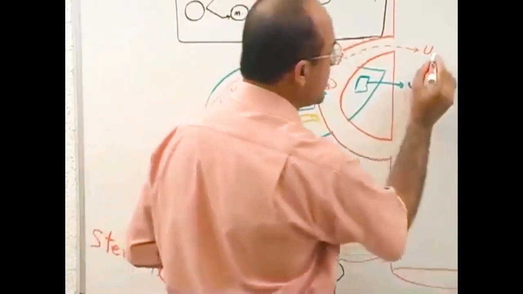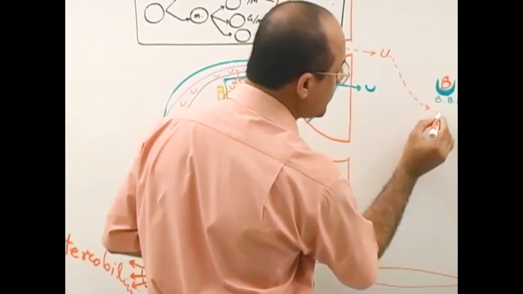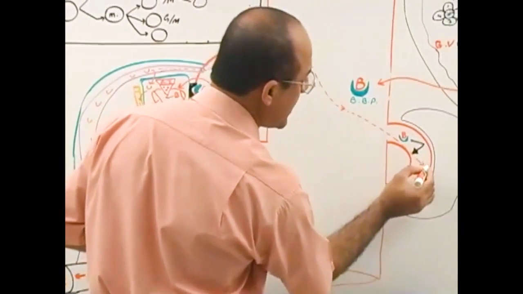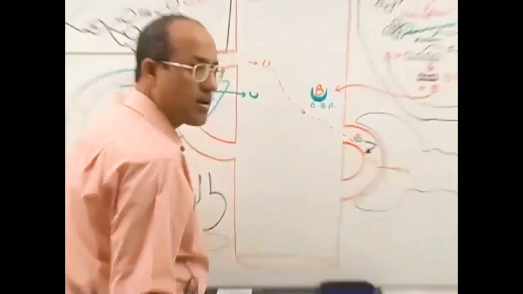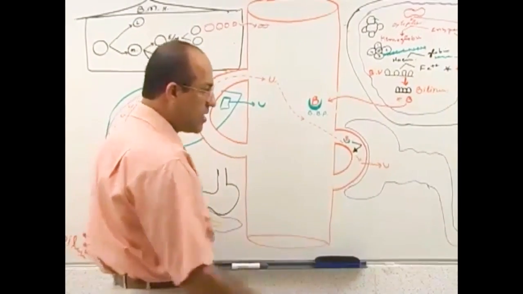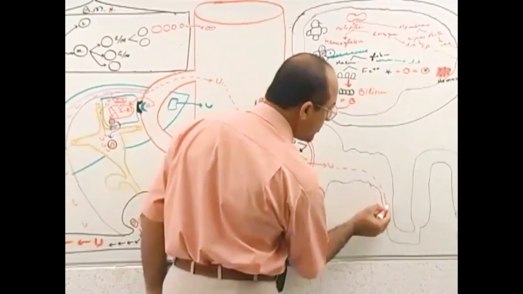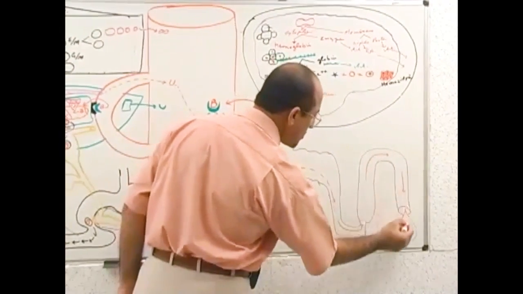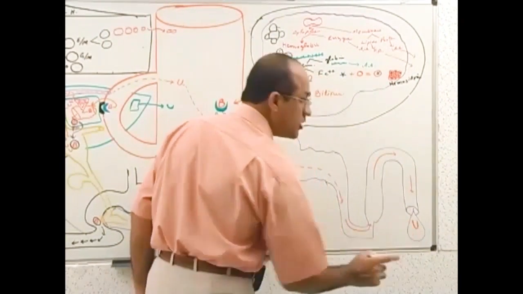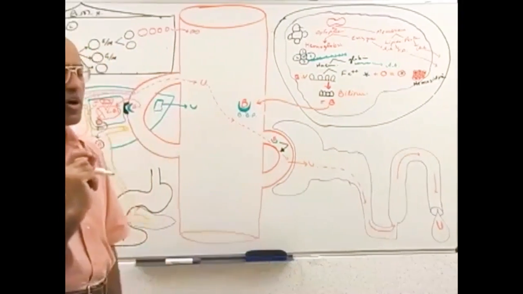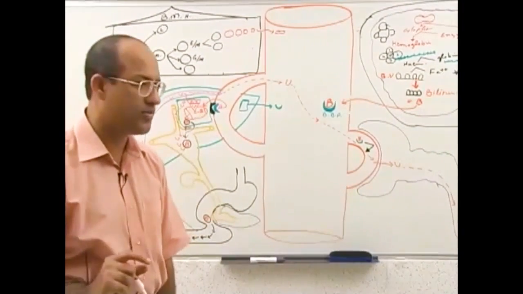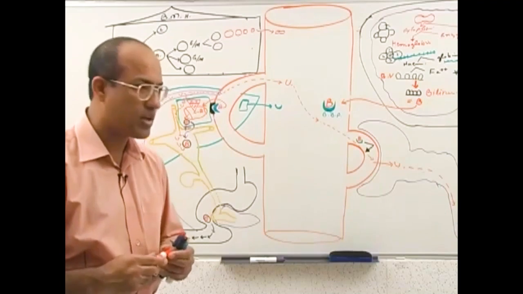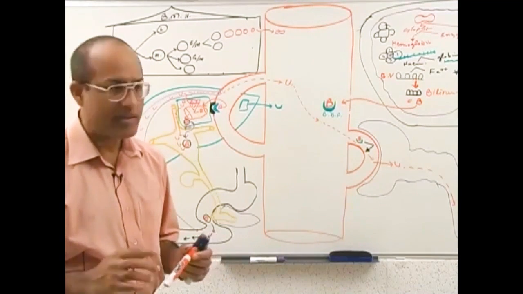This urobilinogen may pass through here, and it can cross the glomerular filtration system, and this will eventually appear in urine. So normally your urine has a very small amount of urobilinogen. Am I clear? There's no problem here, right?